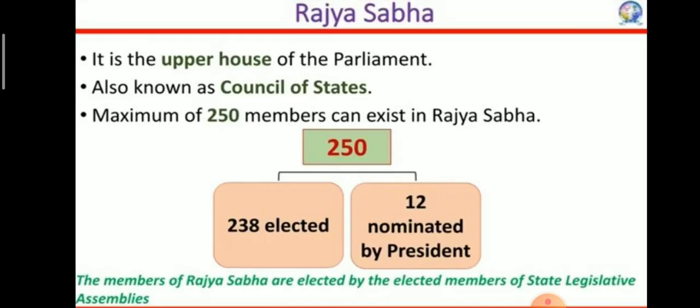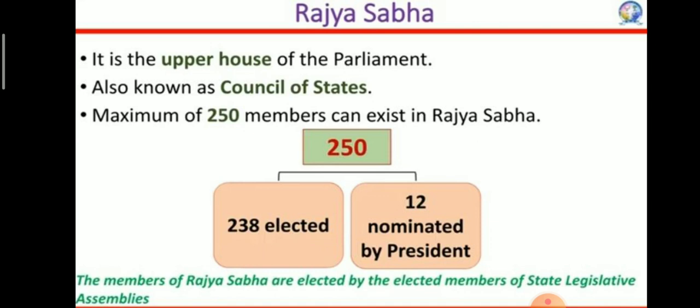Rajya Sabha is the upper house of parliament and is also known as the Council of States. The states participate in the legislative functions at the center through this house. The maximum strength of Rajya Sabha is 250 members.